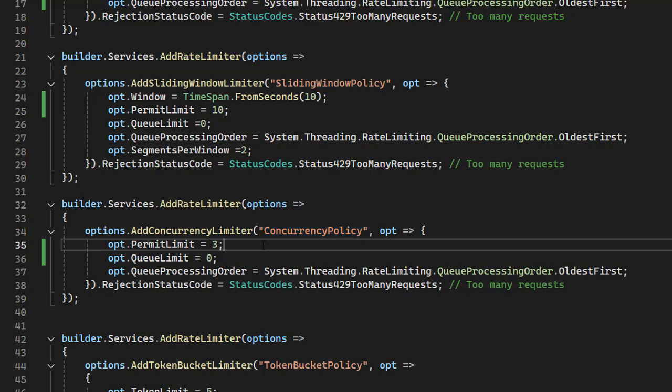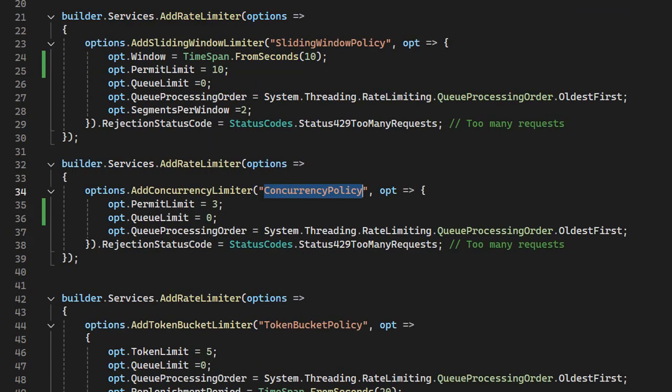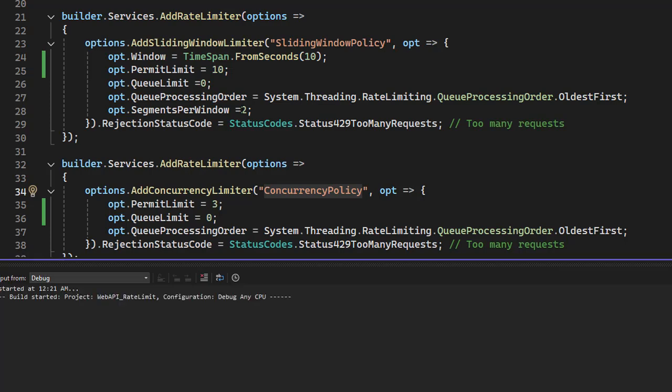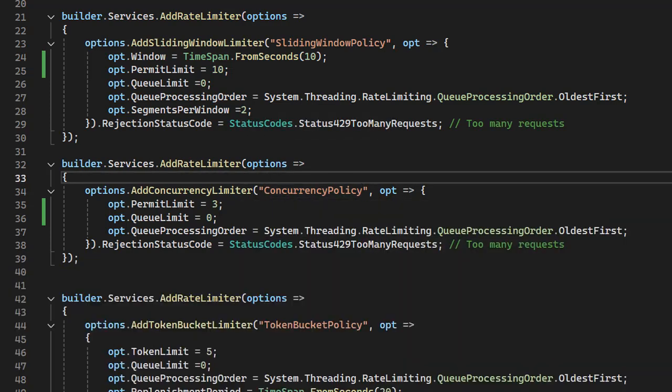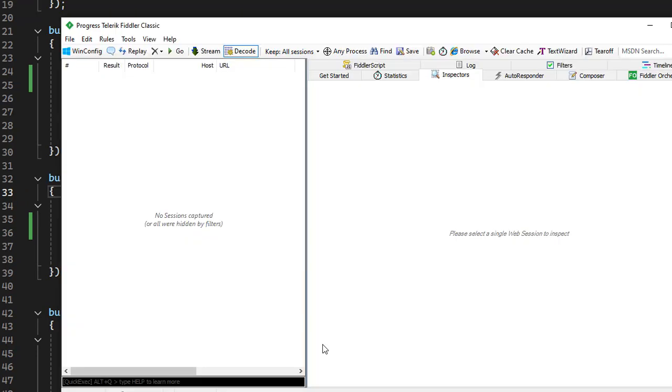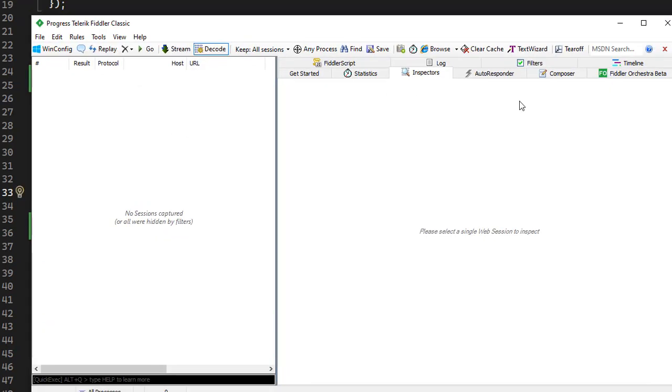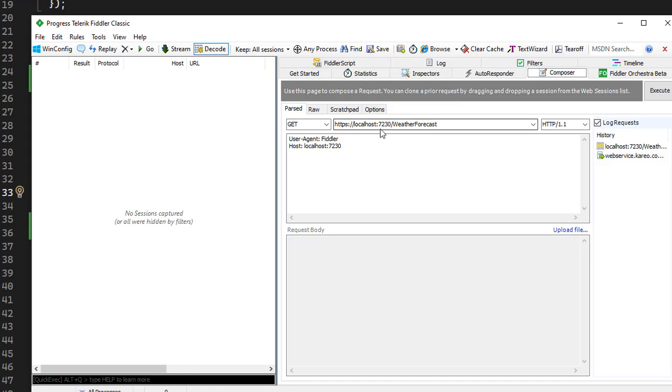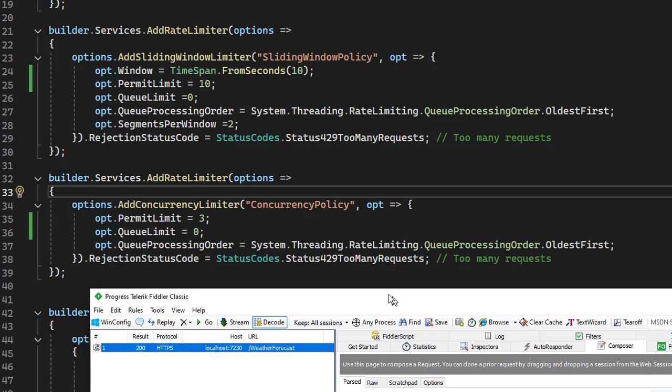So now this is the concurrency policy. Let me start the API. This is our window and I already have this URL. Just click execute. So this is one request, and we use the concurrency policy.